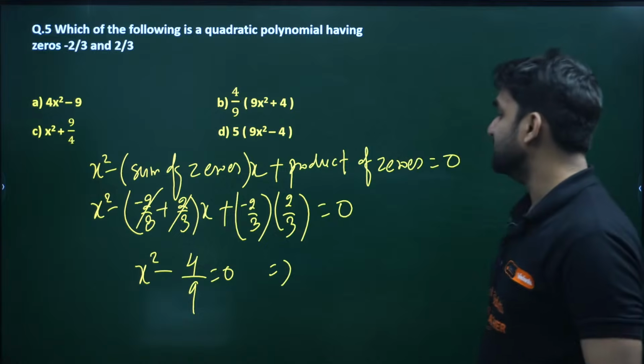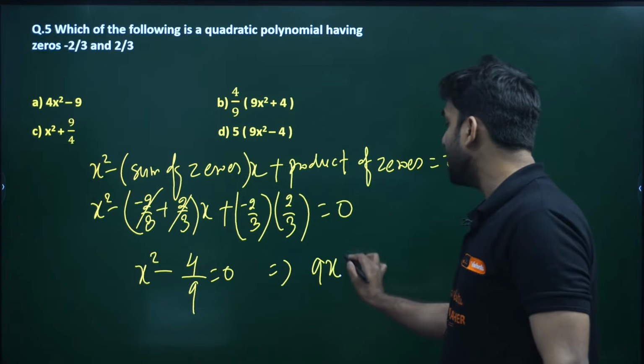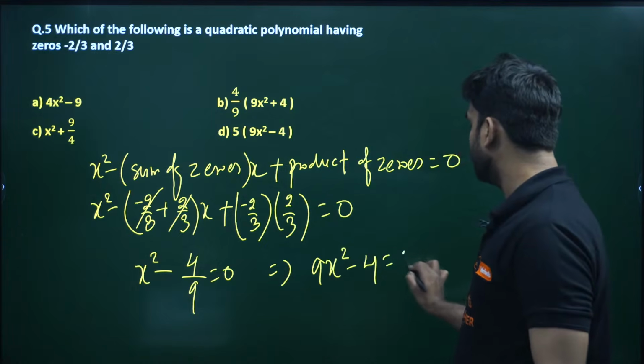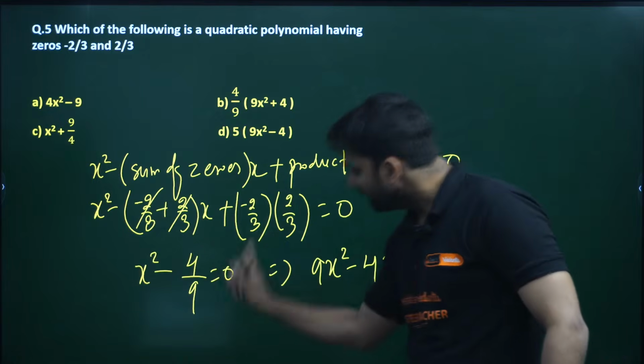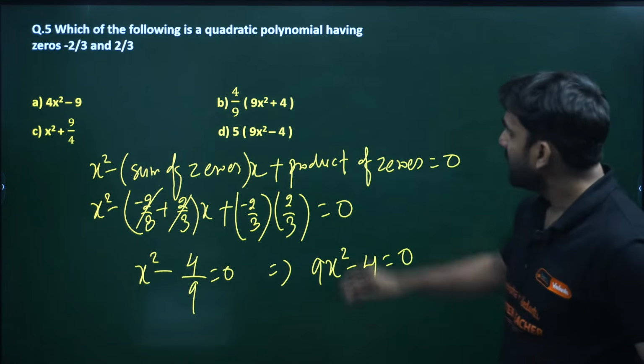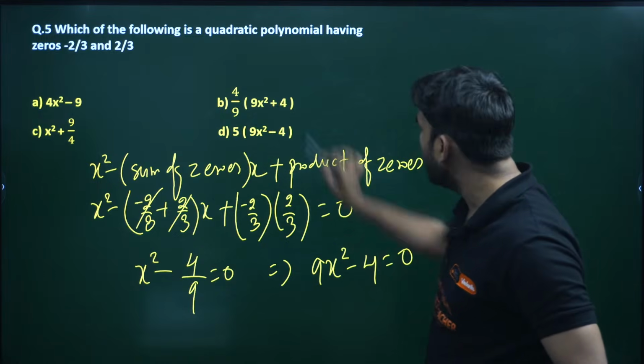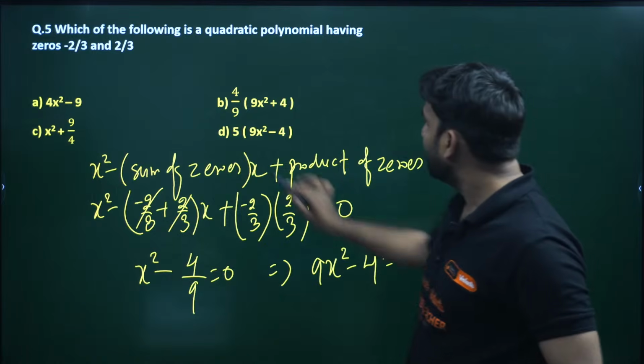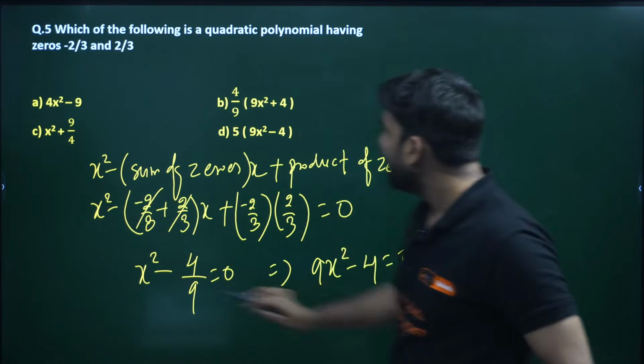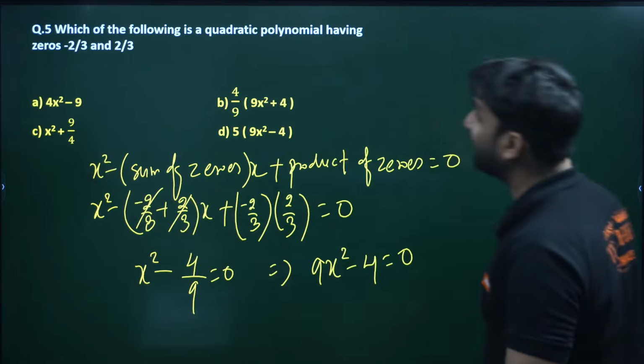So after taking the LCM, the result will be 9x square minus 4 equals 0, because 9 will go there and 9 will multiply 0. So this is the answer. Now look at the result here. 4x square, no, it cannot be the answer. 5, no, it cannot be the answer. x square plus 9/4, no, it cannot be the answer.